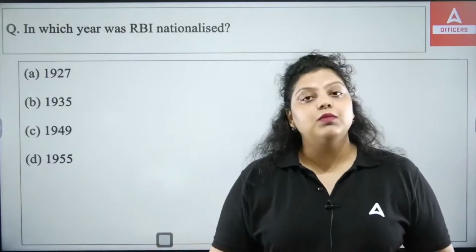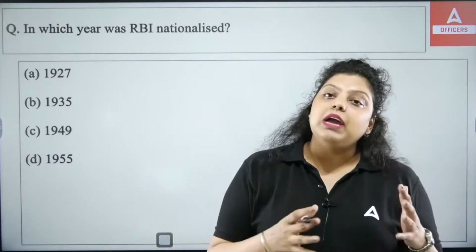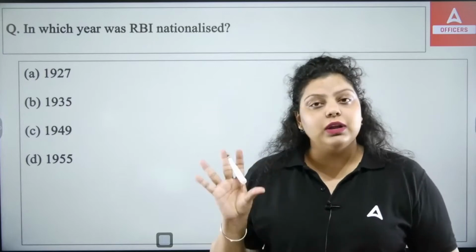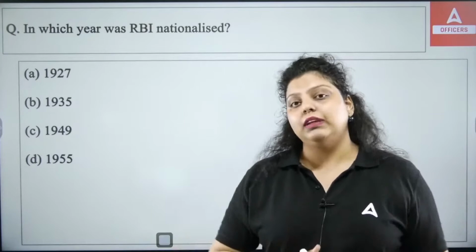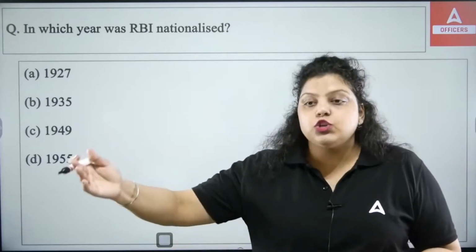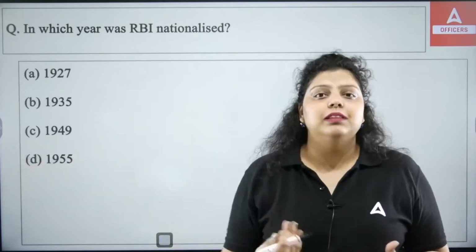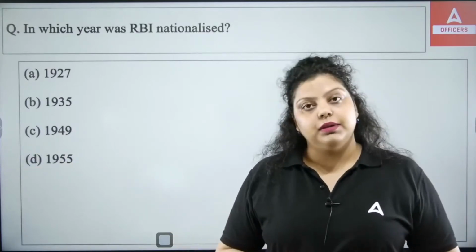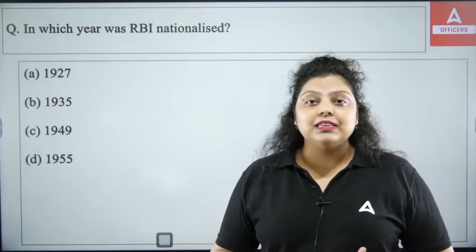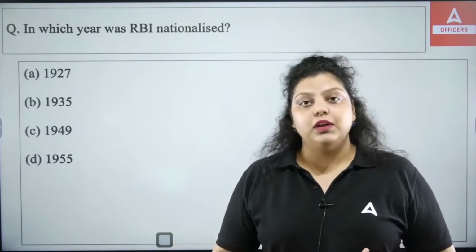But when the RBI was established, it was a private shareholders' bank. We needed 5 crore capital to establish RBI, and we didn't have it. We, meaning the government, didn't have that capital. So the government issued shares of RBI, and individuals like us purchased the shares of RBI, and that's how we got the capital of RBI. Okay, and that's why RBI used to be known as a private shareholder bank.